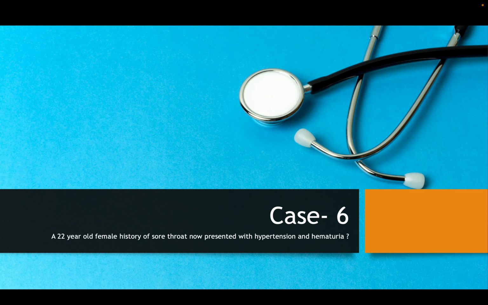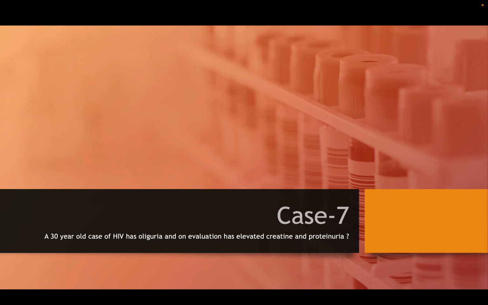So that is the case of IRGN and PSGN differentiation. A 30-year-old case of HIV has oliguria and on evaluation has elevated creatinine and proteinuria. So HIV is one more cause that can cause FSGS.